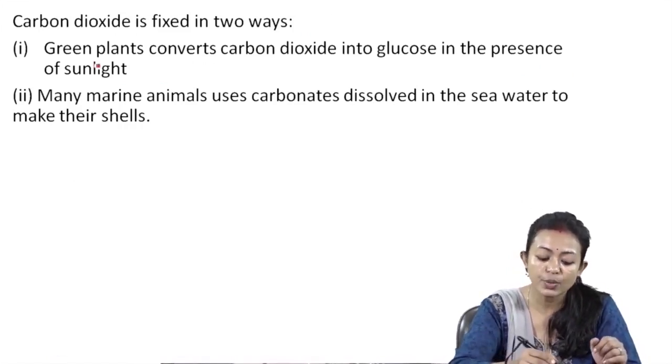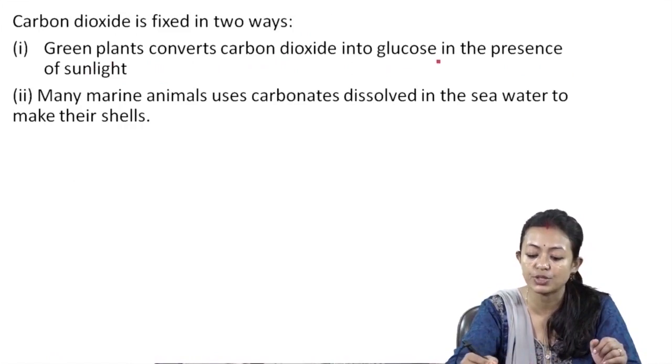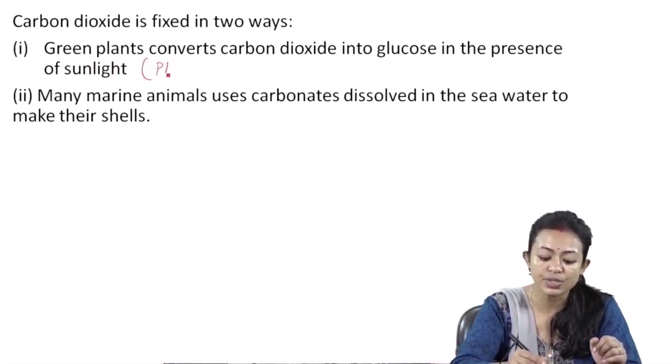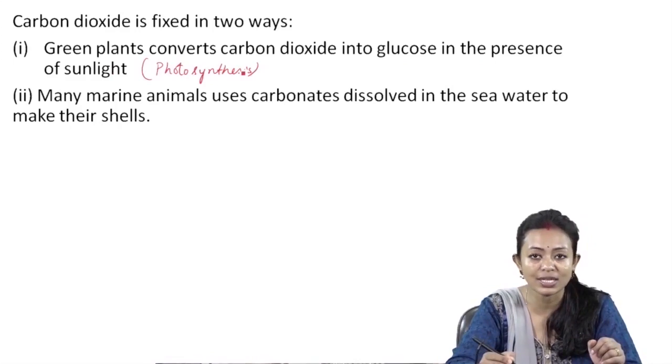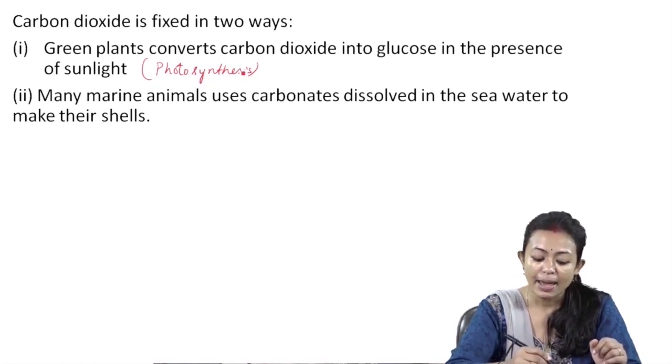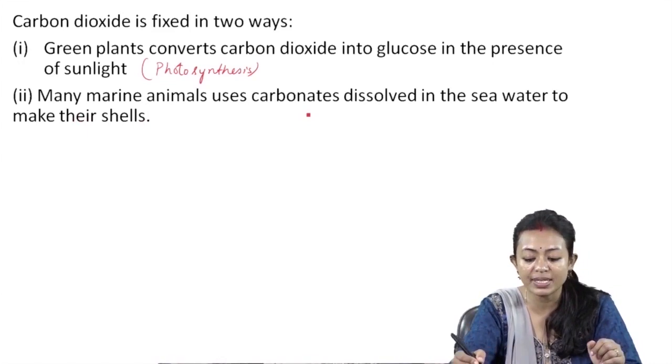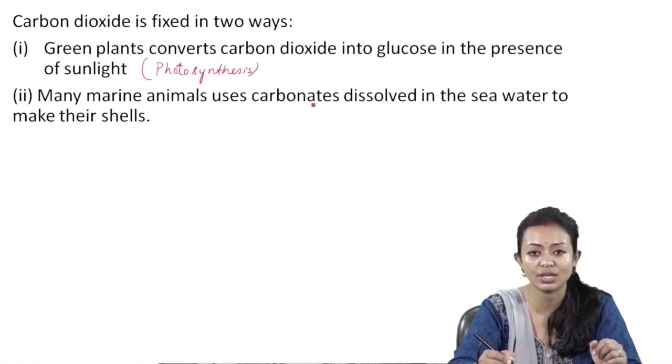Now, the carbon dioxide that is present in the air can be fixed in two ways. What are they? The green plants convert carbon dioxide into glucose in the presence of sunlight. And we know that this process is known as photosynthesis. So by the process of photosynthesis, the carbon dioxide present on the earth is being stabilized. The next is, many marine animals use carbonates dissolved in the seawater to make their shells.